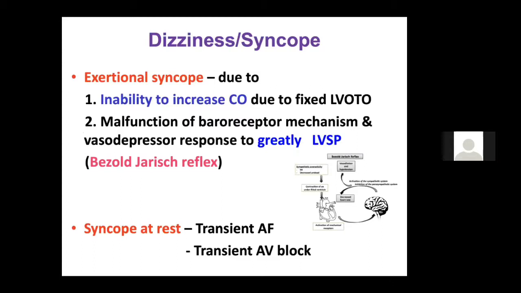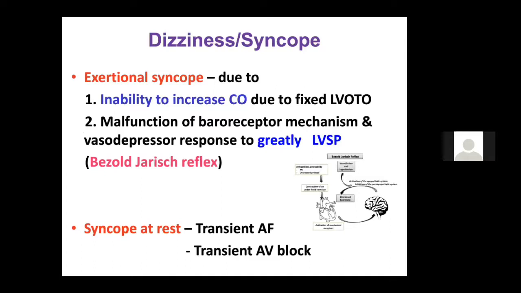Dizziness has three important mechanisms, and it is usually exertional. You should always remember that unless the patient has arrhythmias and all, the dizziness in AS is usually exertional syncope. First is because of the fixed LVOTO, because it's not like HOCM where the LVOTO is dynamic. Here the LVOTO is fixed, which causes syncope.